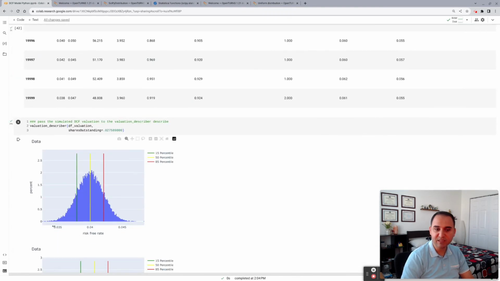So our risk-free rate looks like this. The range that we are providing to the model is centered around 4%, but it expands all the way to around 4.5% on the high side, and on the low side it expands to around 3.3 or so. But you can see most of the data is ranging from 3.7 to 4.2%.